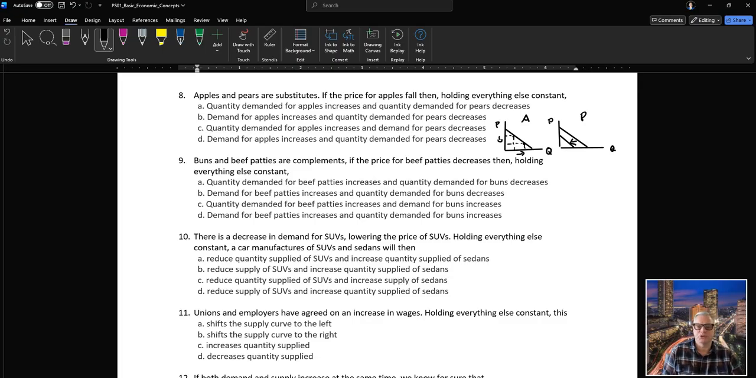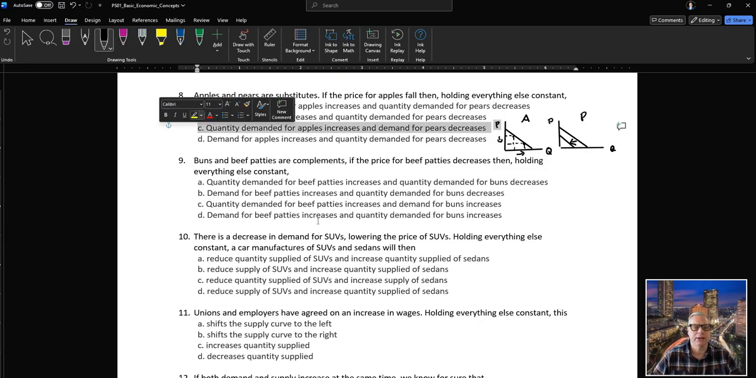Demand for apples increases, no, quantity demanded increases. So quantity demanded for apples increases and demand for pears decreases, that's correct. Demand for apples increases now needs to relate to quantity demanded. Okay, buns and beef patties are complements. If the price for beef patties decreases, then, okay, so now again, a similar scenario.